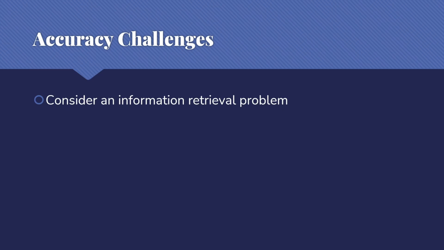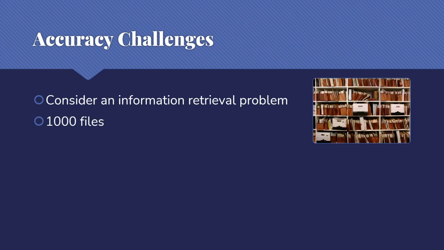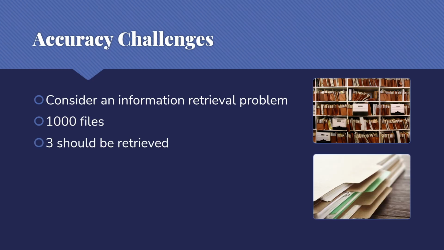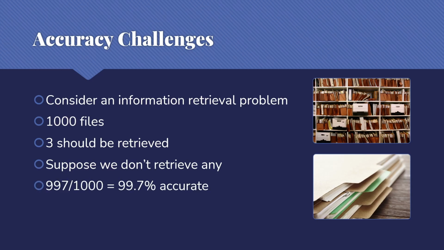Consider an information retrieval problem. In information retrieval, we have a certain number of documents or files that we're searching in, and we have some sort of query. So suppose in one particular case, we should retrieve 3 particular files for this query. If we don't actually retrieve any files at all, what's our accuracy? Well, we had 1,000 things that we attempted, and we got 997 of them right. We correctly ignored 997 of the files. We had 3 of them that we shouldn't have ignored, but we also said were not things we should choose. And so we were 99.7% accurate.